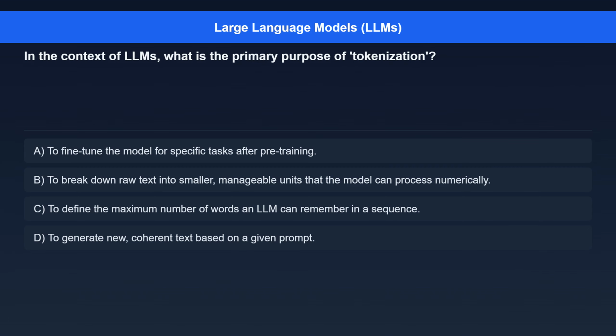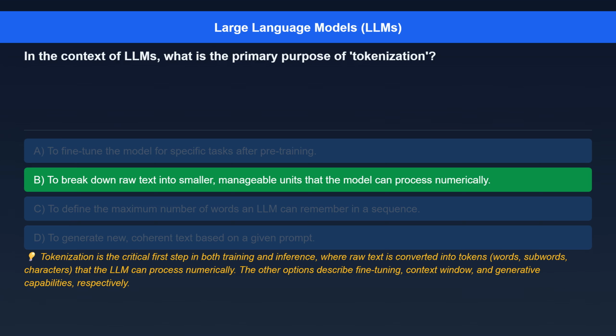Question 5. In the context of LLMs, what is the primary purpose of tokenization? Option A. To fine-tune the model for specific tasks after pre-training. Option B. To break down raw text into smaller, manageable units that the model can process numerically. Option C. To define the maximum number of words an LLM can remember in a sequence. Option D. To generate new, coherent text based on a given prompt.